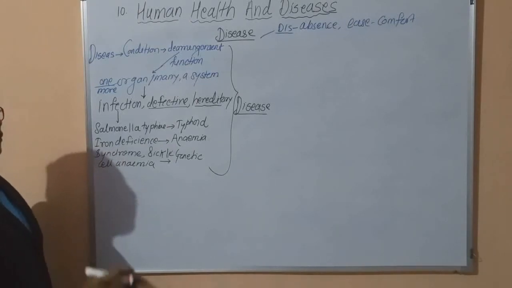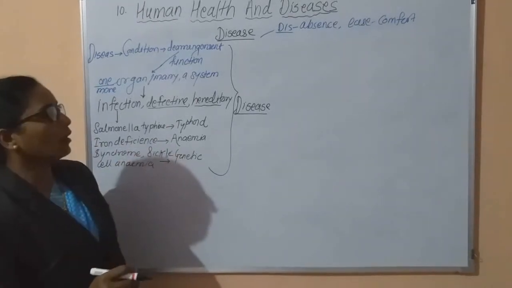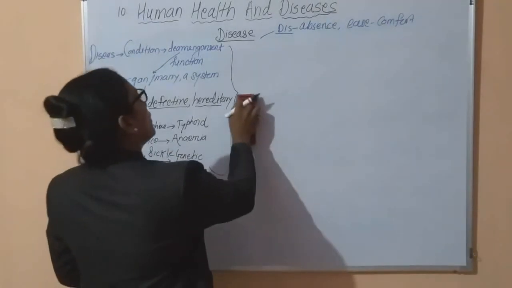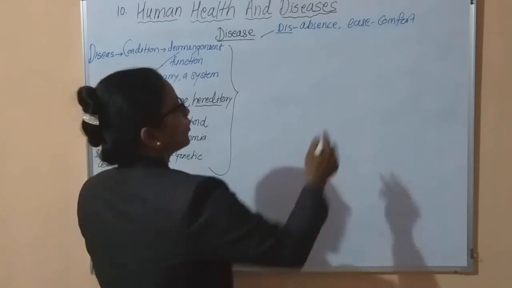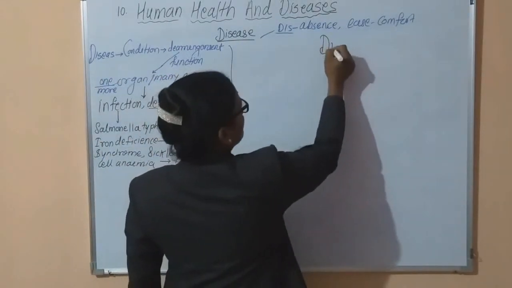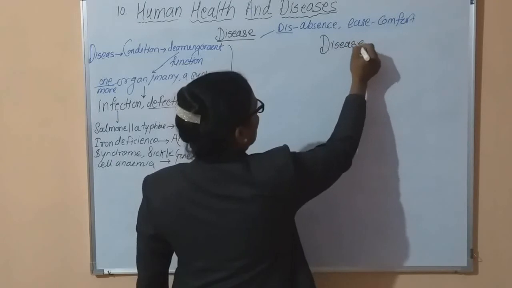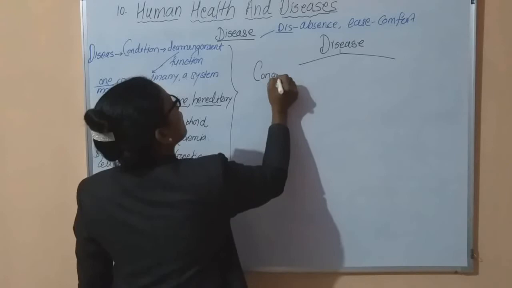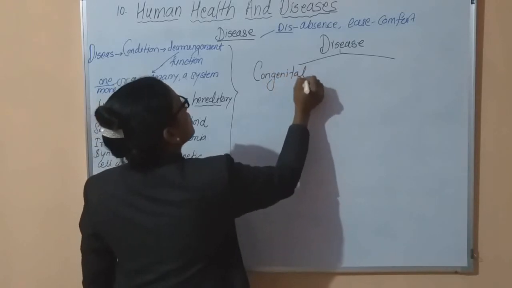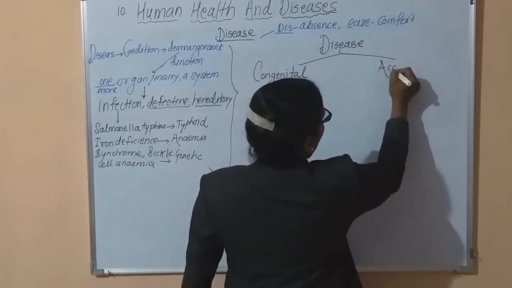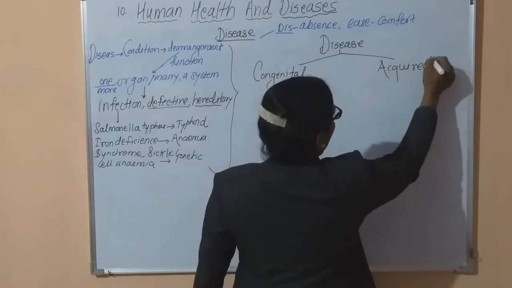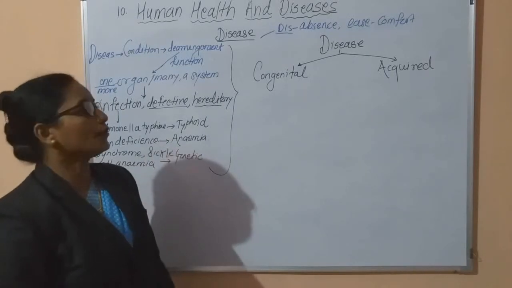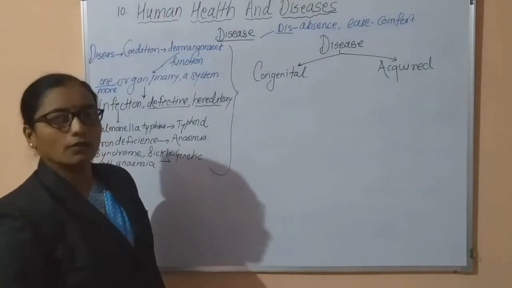Okay. Now, in the human being, there are lots of diseases present. Now, these diseases are broadly classified into two different types. See the types of the diseases. First, these diseases are classified into two types. First one is congenital and second one is acquired. Okay. Two basic types of diseases. First one congenital, second one acquired.